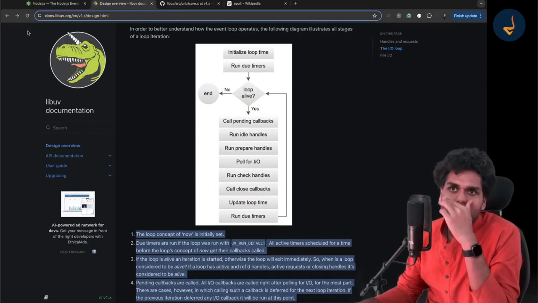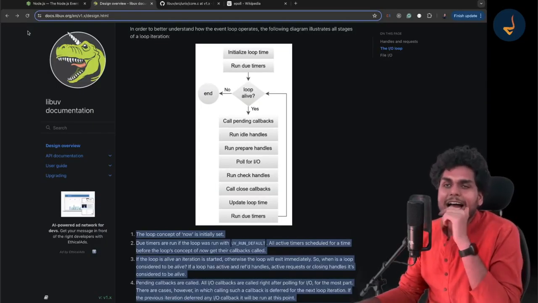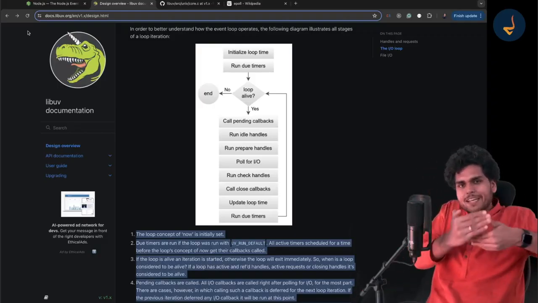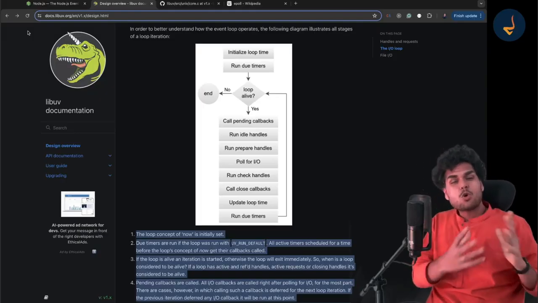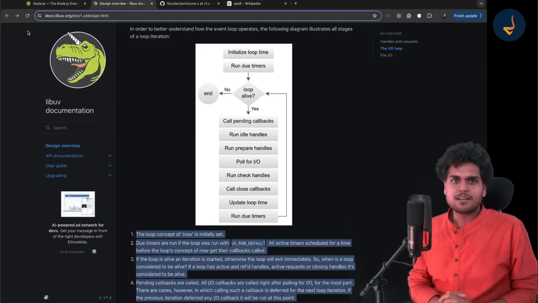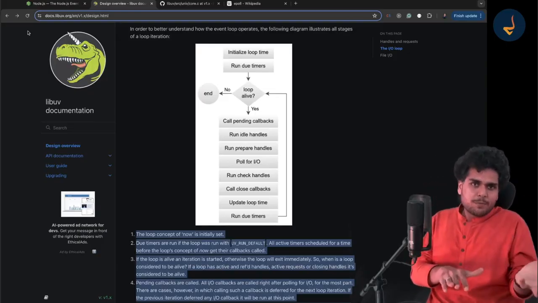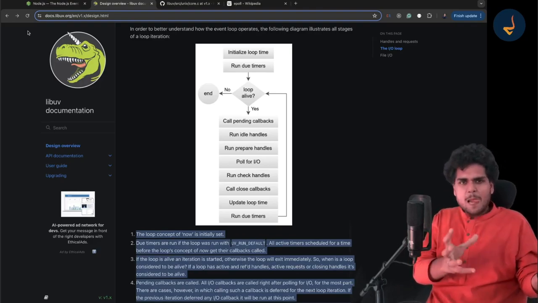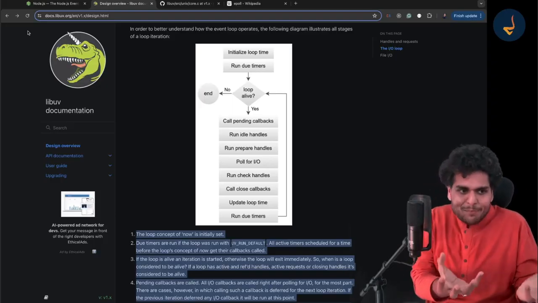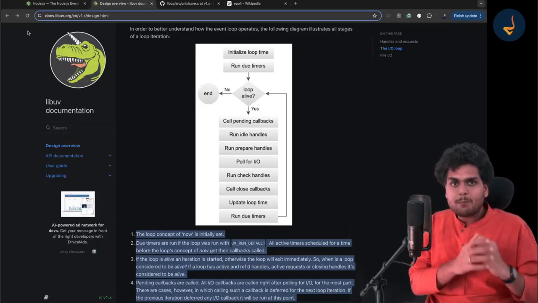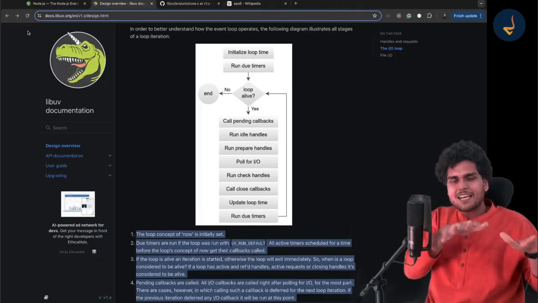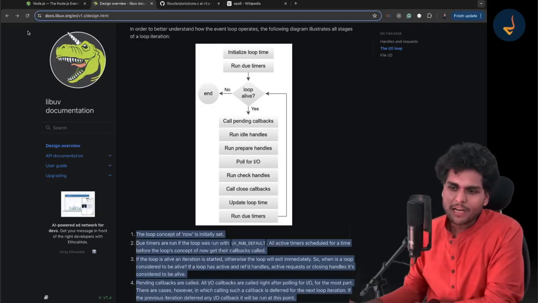This is what, sometimes as a teacher, I get very confused about: how much should I tell you? Because if you go one level deeper, there is so much working inside that it will be very complex to understand. So I keep a balance. I go deep, you should have in-depth knowledge, but it should not be so complex that you don't understand, right? I want to make the deeper-level concepts easier for you, but not at the cost of you not understanding anything, okay? So there is a balance that I keep in my teaching style. This is what I am keeping right now.